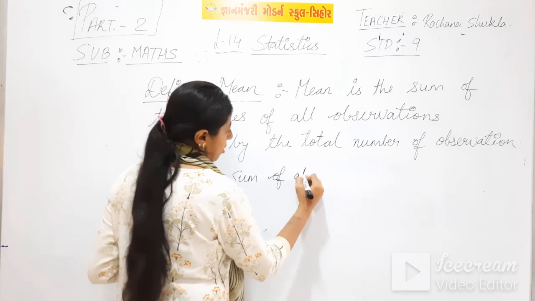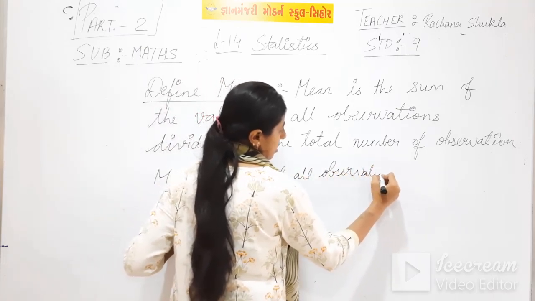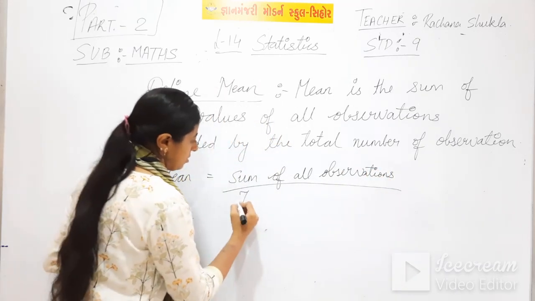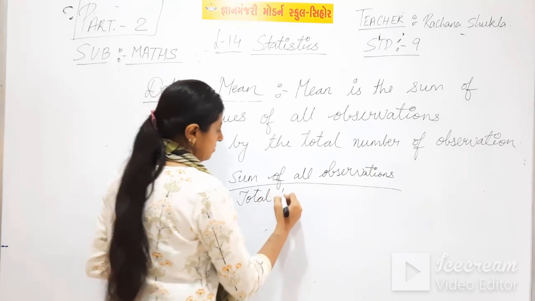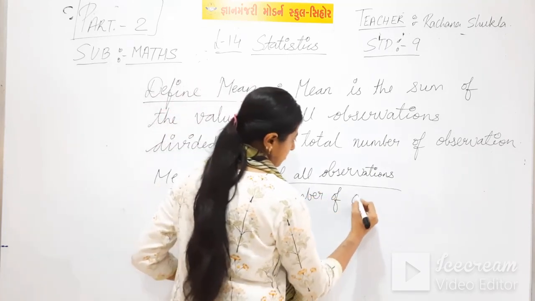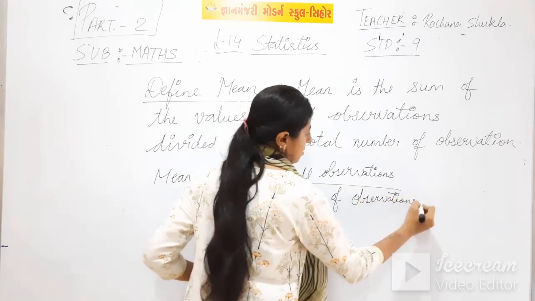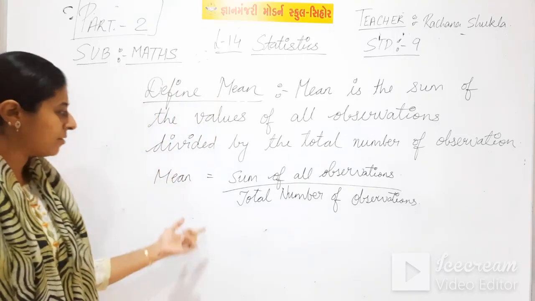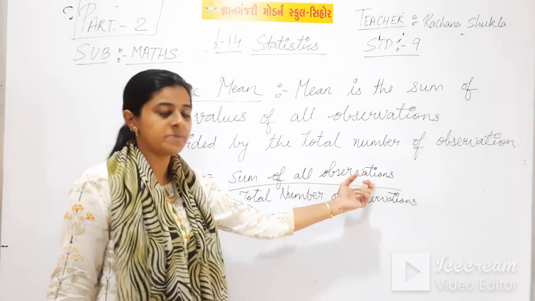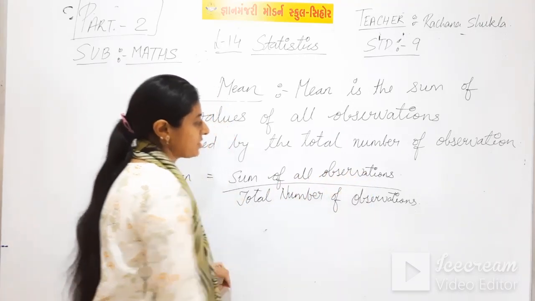Sum of all observations upon total number of observations. This is the formula of mean. I repeat, mean equal to sum of all observations upon total number of observations.